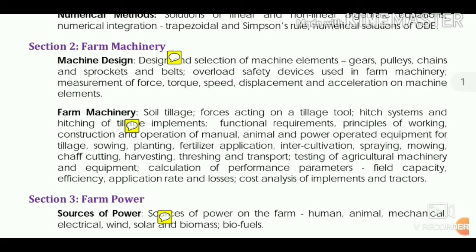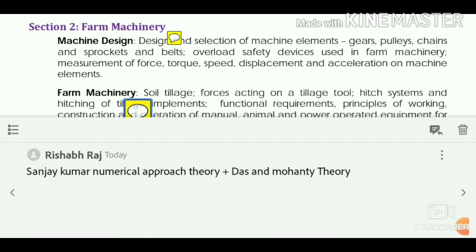Now coming to farm machinery. For farm machinery, you should study the Sanjay Kumar numerical approach book once again, because it is a very good book. It consists of almost 60-70% of the theoretical portion of farm machinery, and along with it you can study theory from the Das and Mohanty book. In the starting of this book some theory is given.